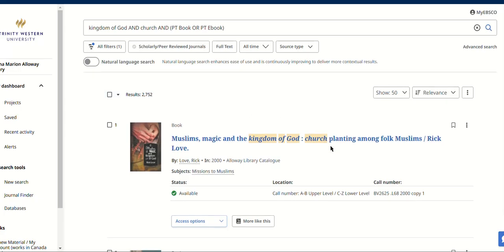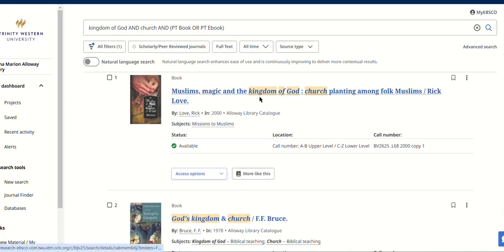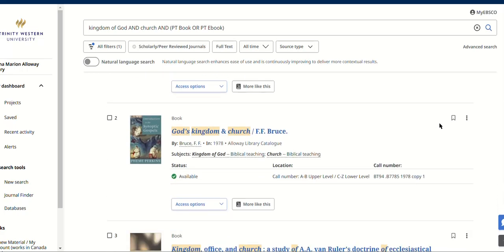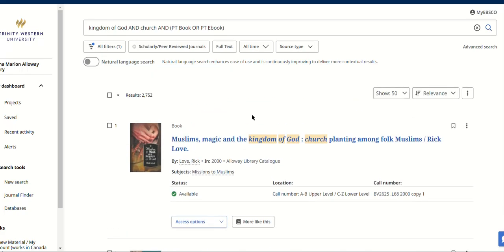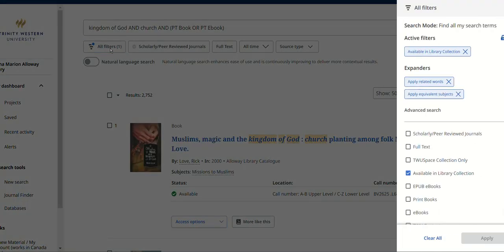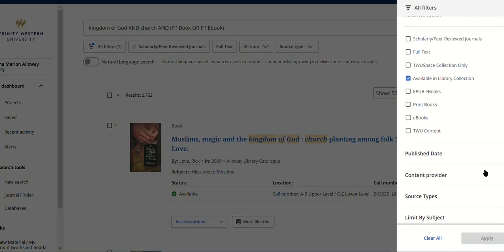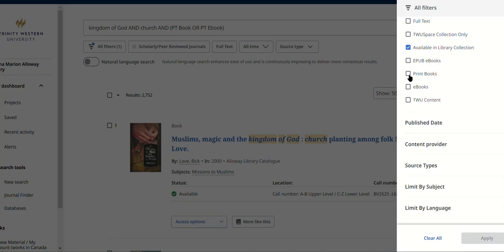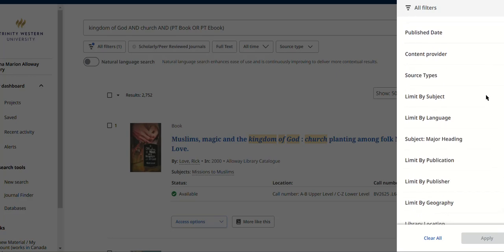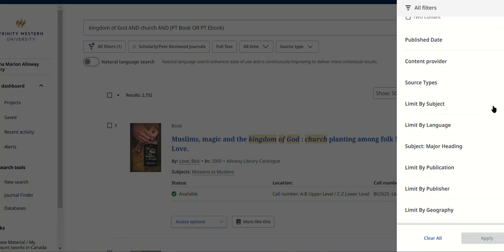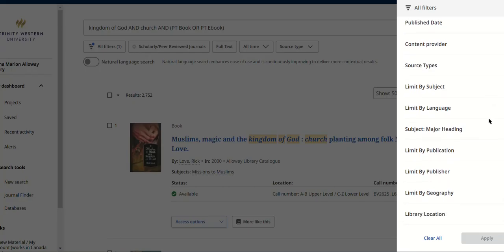And you notice already that there are some things here that are not exactly what you're looking for: Muslims, magic in the kingdom of God, and so on. So we want to try to filter this down and get the stuff that's the most relevant. To do that, click on All Filters up here on the left, and then go down. You can select for only print books or only ebooks if you want, and that's an option for you. We have about the same number of print books and ebooks.